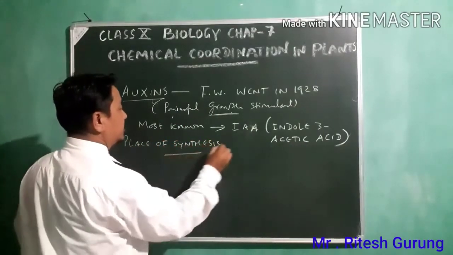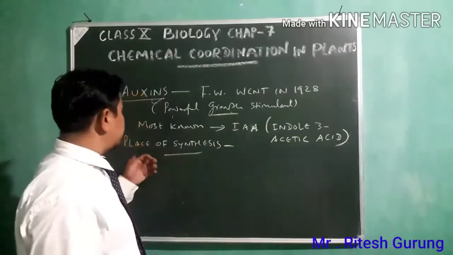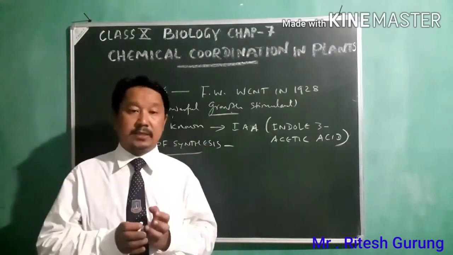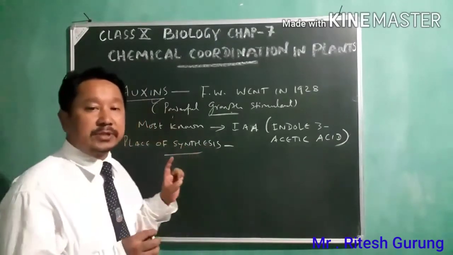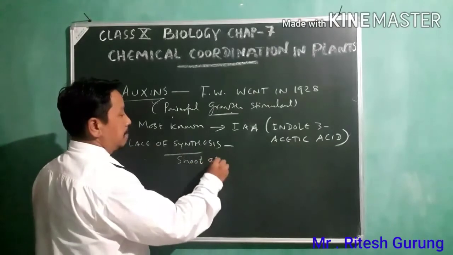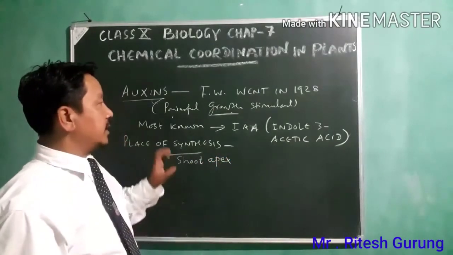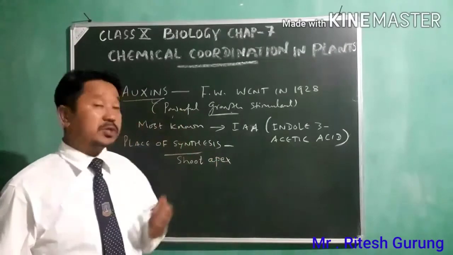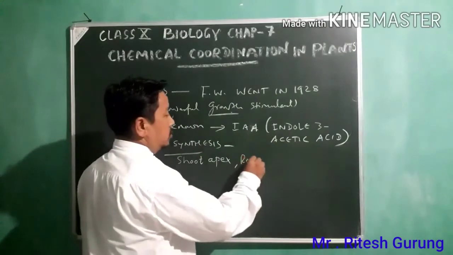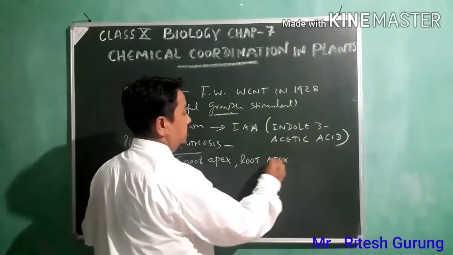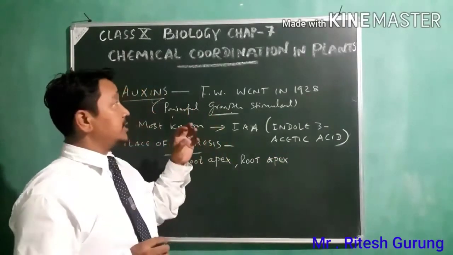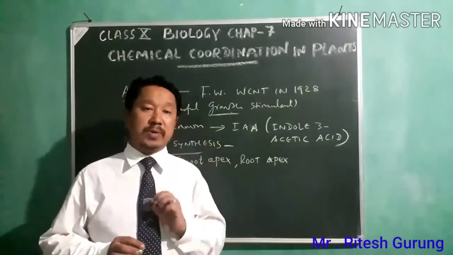As you know, it is mainly produced in the shoot apex, that means at the tip of the shoot, and in the root apex, that means at the tip of the root, because this hormone is known as a very powerful growth hormone.